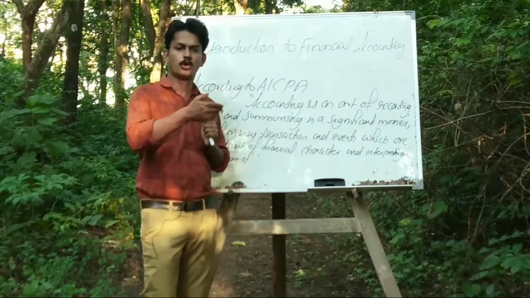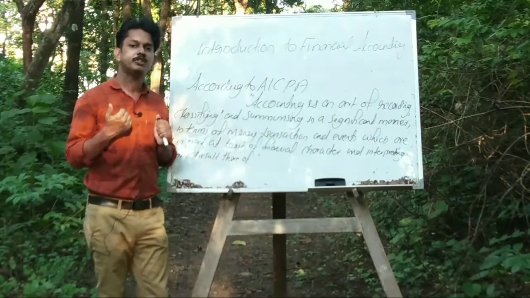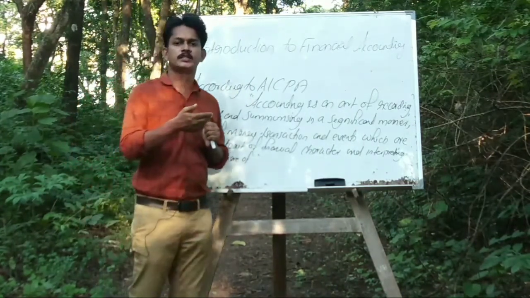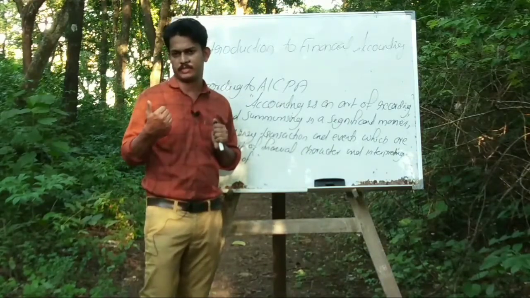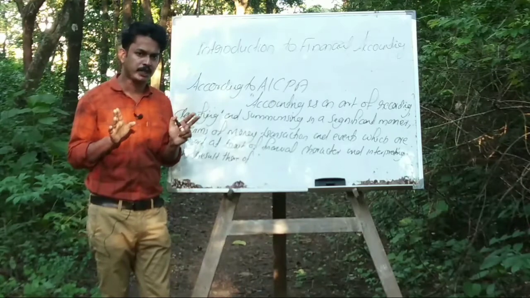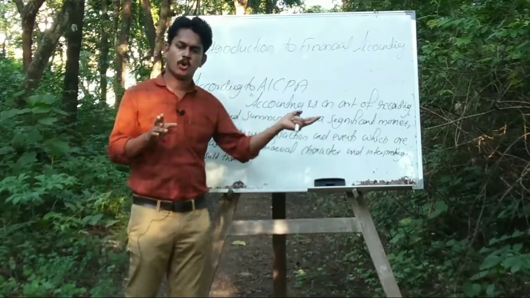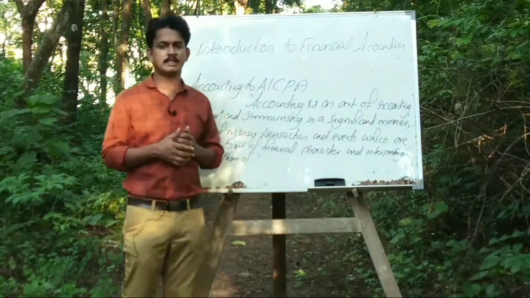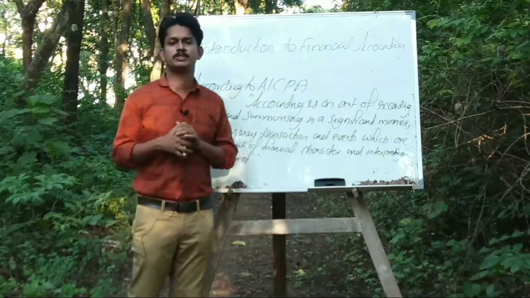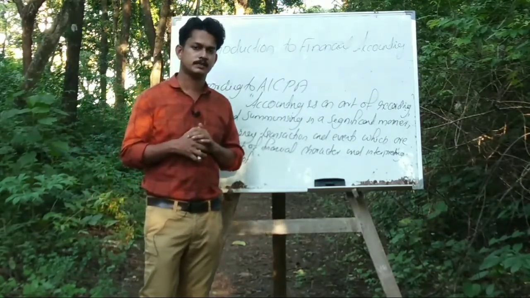Proprietor means owner of the business. Not for business use, he withdraws cash or goods from the business for his personal use. It is called drawings.